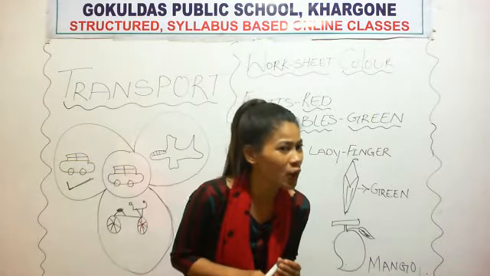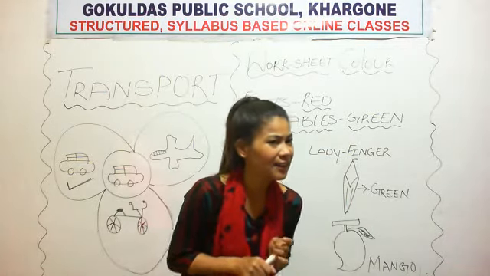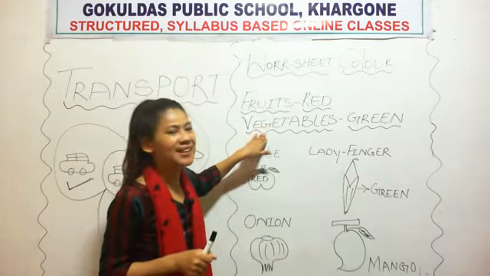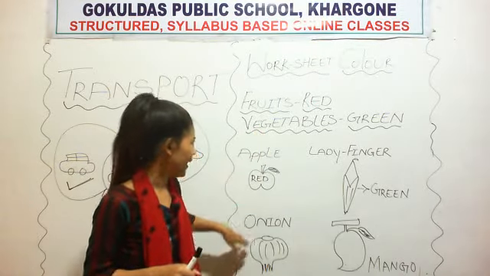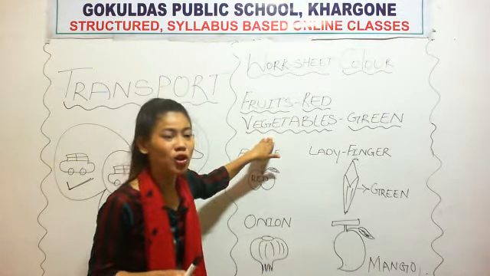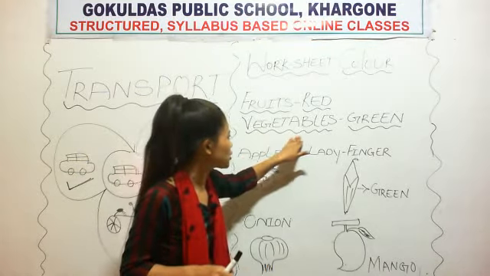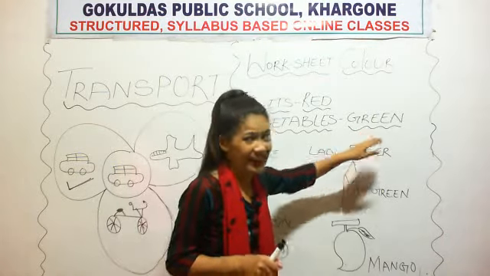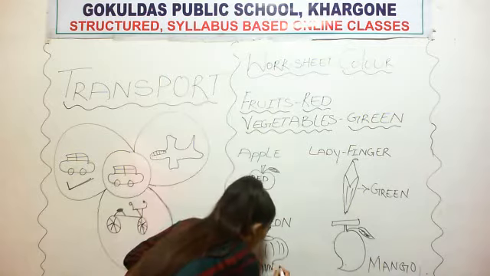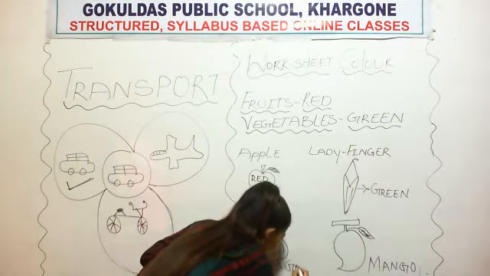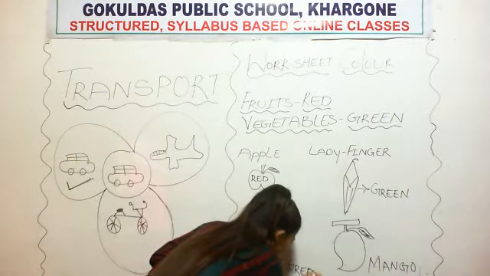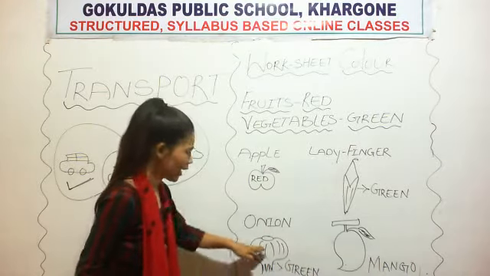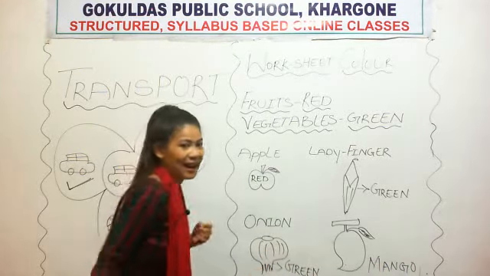Is onion a fruit or a vegetable? Vegetable. Onion is a vegetable. So which color will you put? Vegetable means which color? Green. So you will put here G-R-E-E-N, green color.